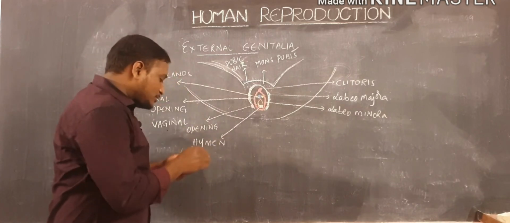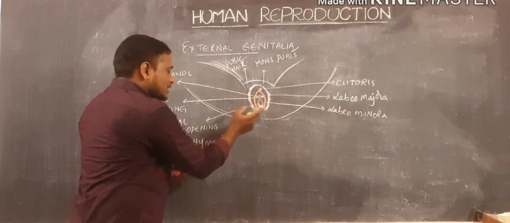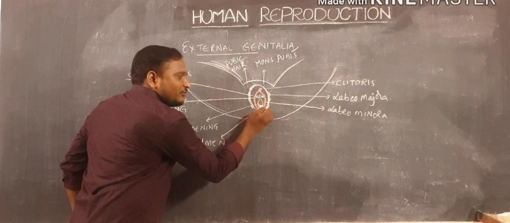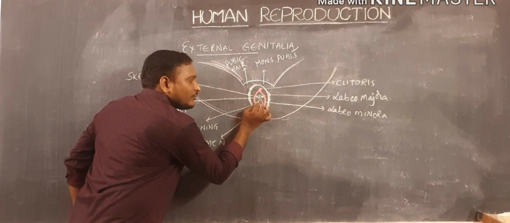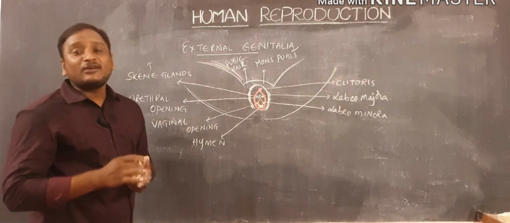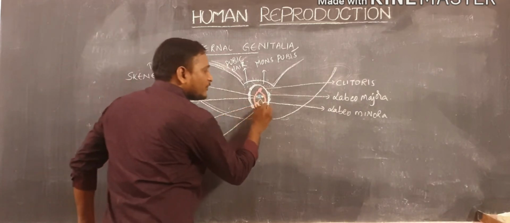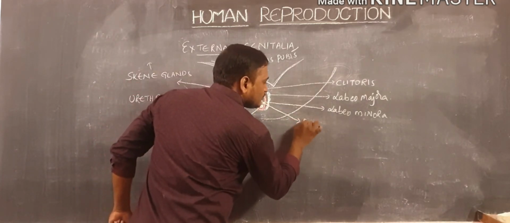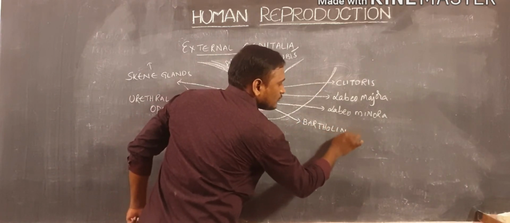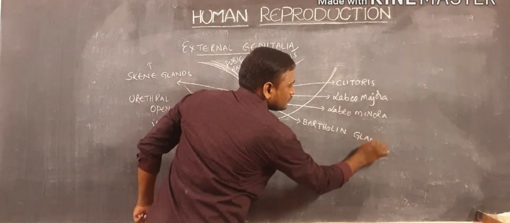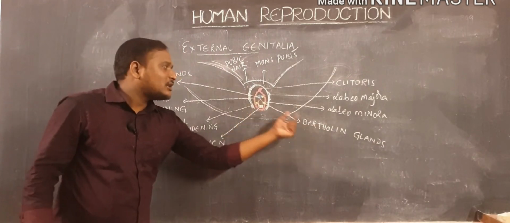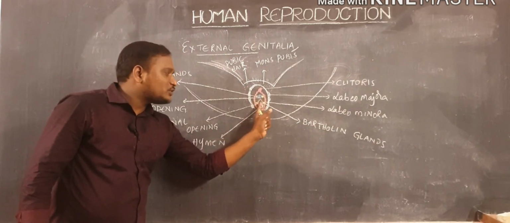Next, when you observe here, this one is the vaginal opening, and at the sideward direction of this vaginal opening there is another pair of glands which are also called Bartholin glands. Bartholin glands are present at the sideward direction of which opening?